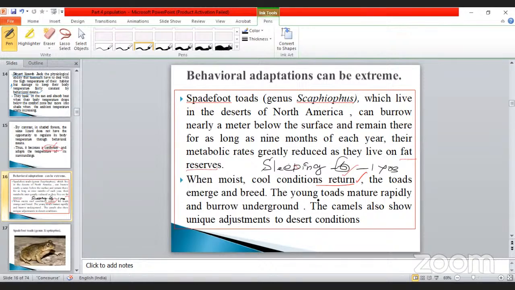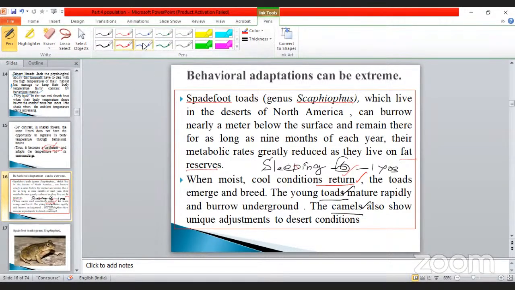One is the toad. Another important one is the camel, because they live in desert places, desert conditions. The unique features, adaptation features are also there. Behavioral adaptation, that is very, very important, my dear. Okay, so these are the examples.